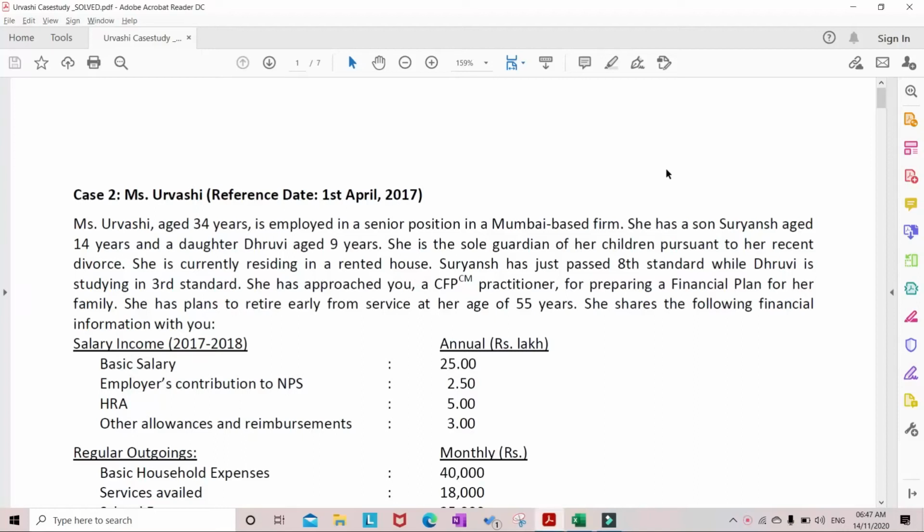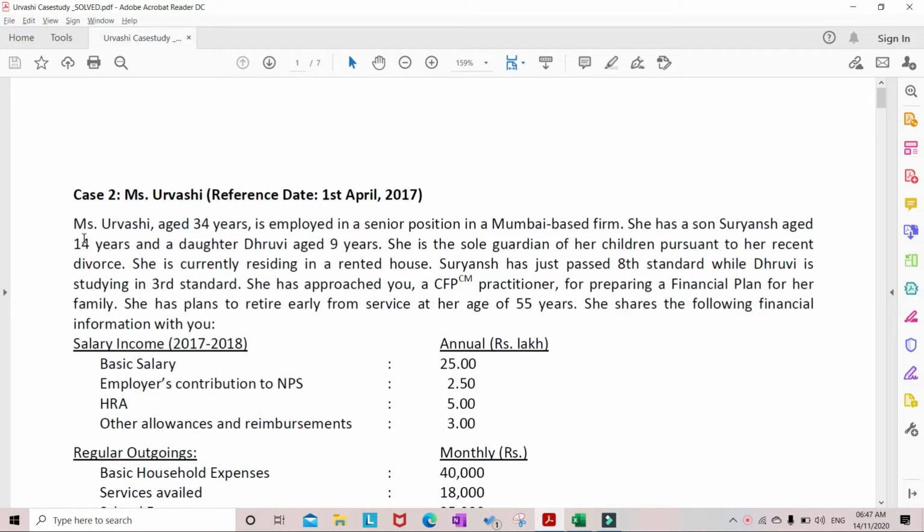Let us start with the case study of Urvashi. Every case study starts with some reference date. So here the reference date is given as 1st April 2017. Read the case study completely. If you don't understand it, read it twice. And after reading the case study, the second step is to draw the timeline.